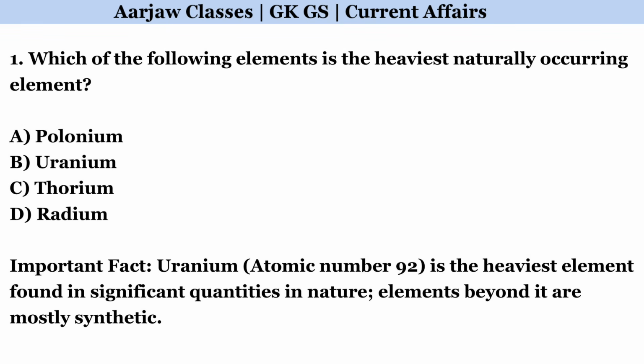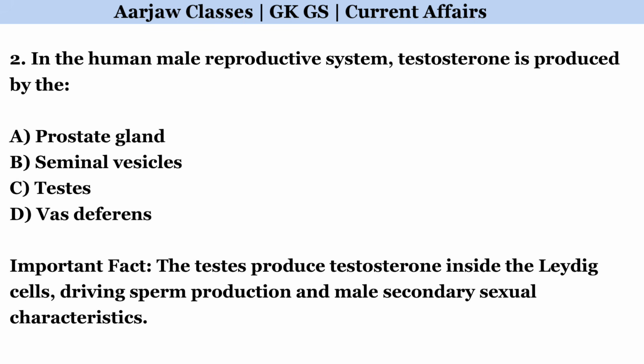Which of the following elements is the heaviest naturally occurring element? Correct option is B, uranium. In the human male reproductive system, testosterone is produced by the. Correct option is C, testes.